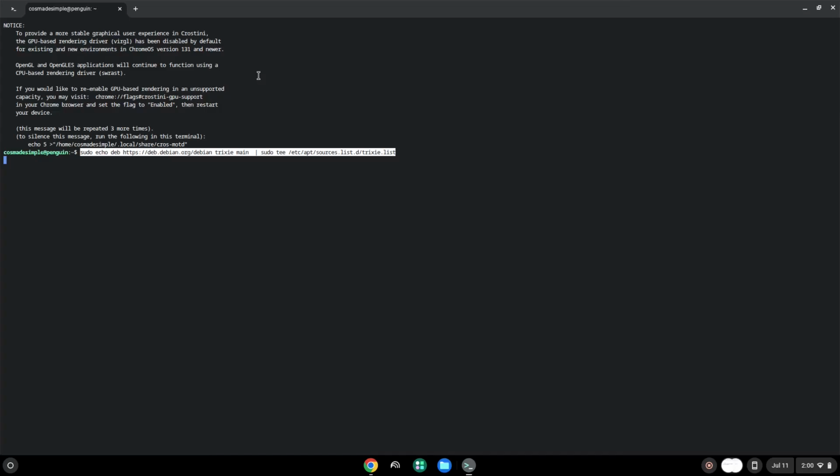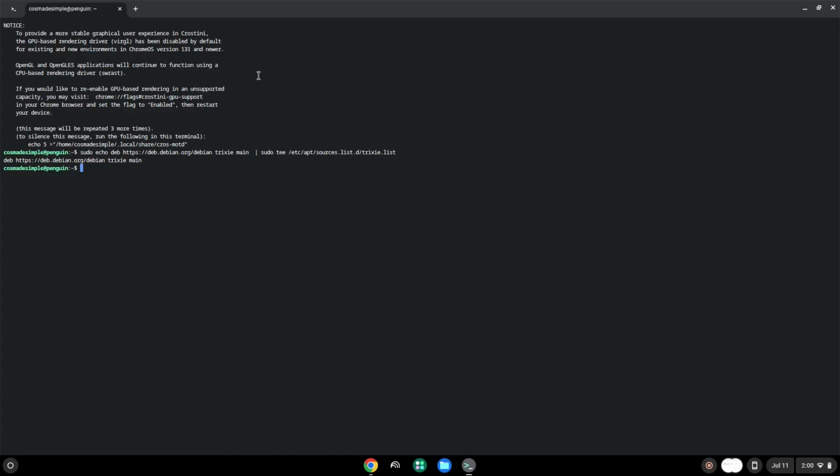Press Enter. Now we'll update the repositories of our Linux apps.